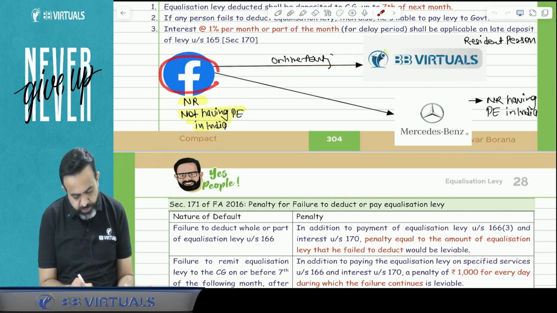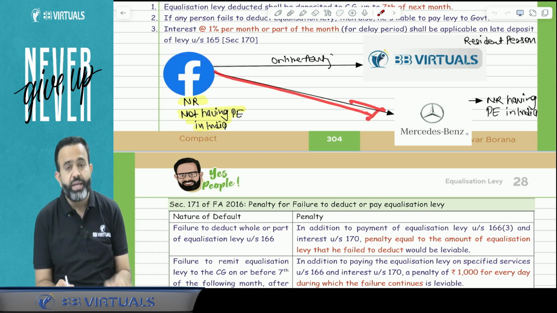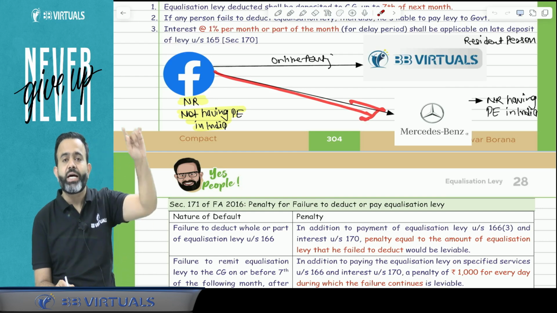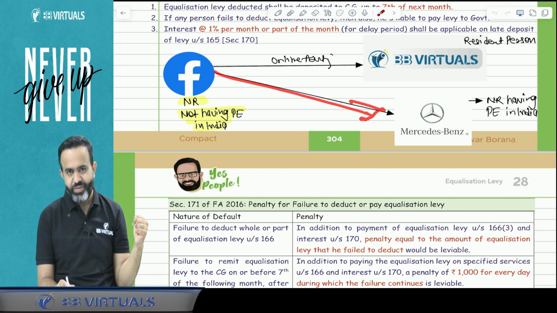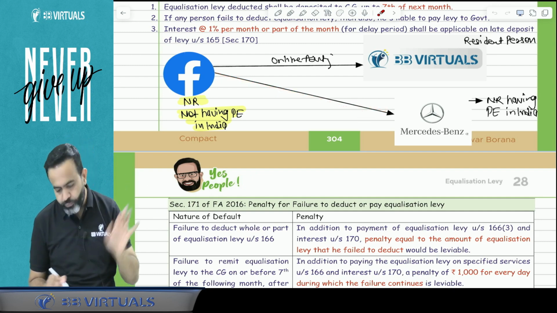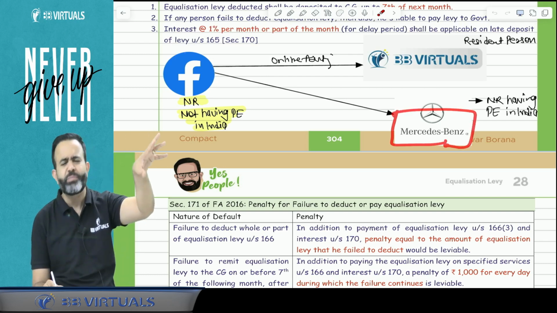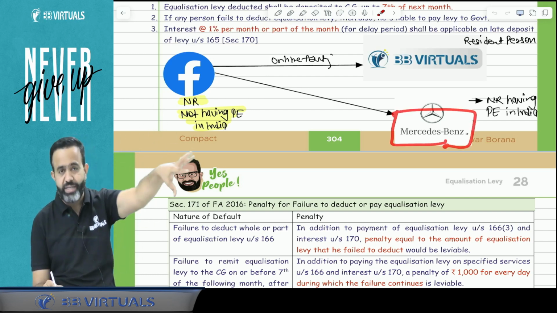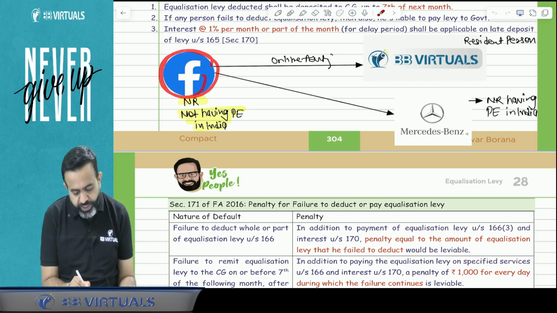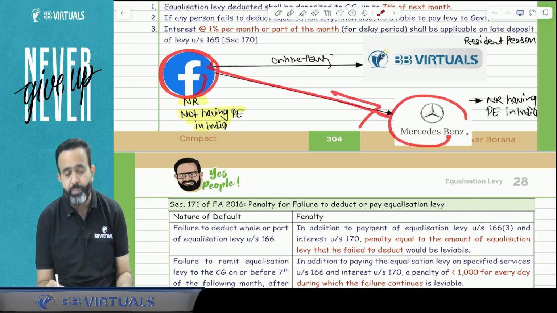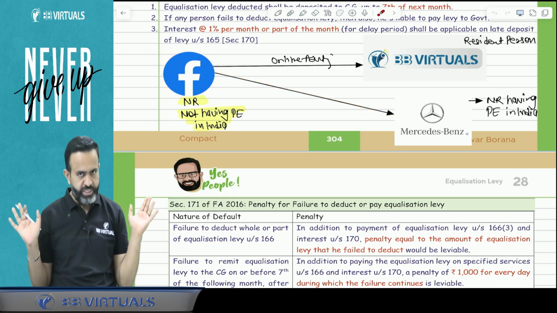Or suppose Facebook, the non-resident not having a PE in India, provides the online advertisement service to any other non-resident having a PE in India. For example, Mercedes-Benz from Germany has a permanent establishment in India, and Facebook is providing online advertisement service to Mercedes-Benz India. In this case, equalization levy is applicable.